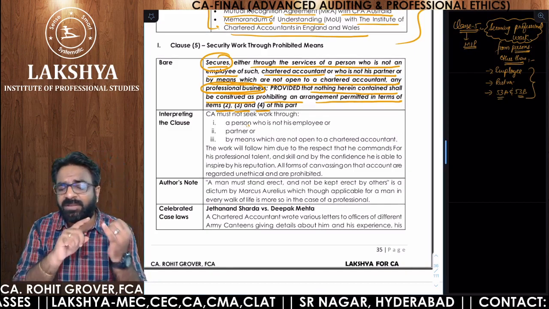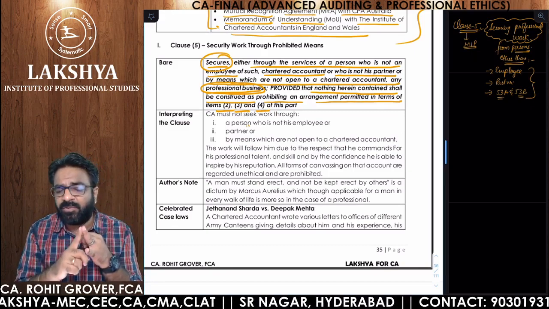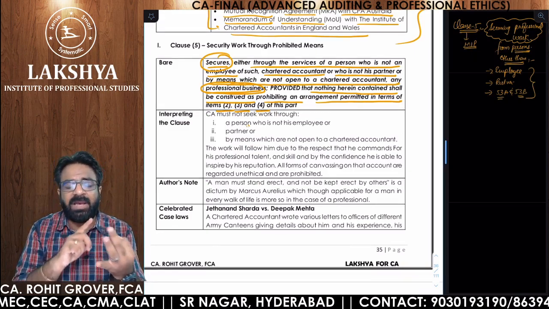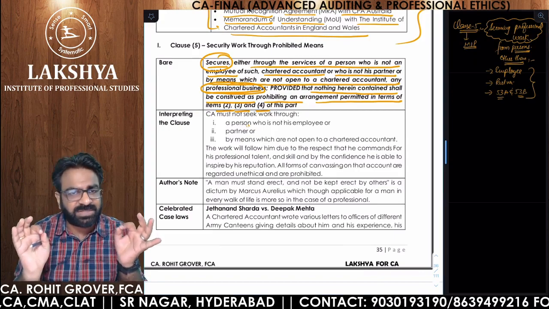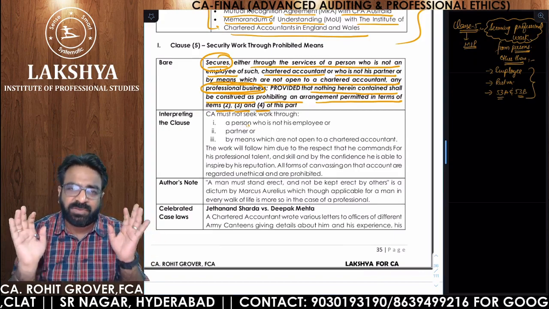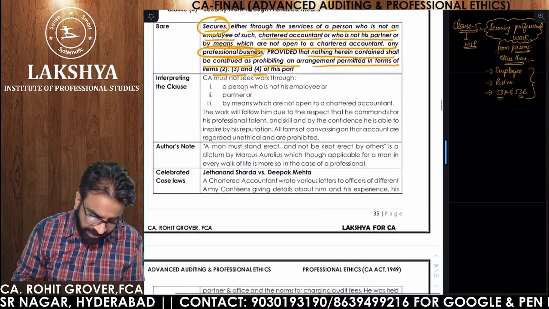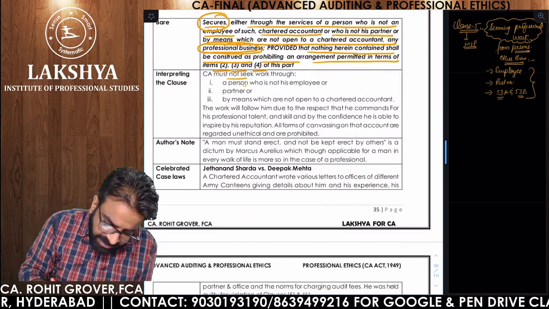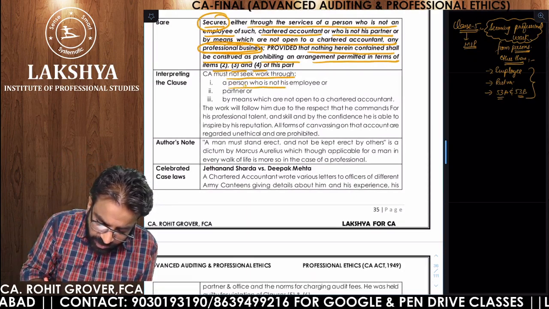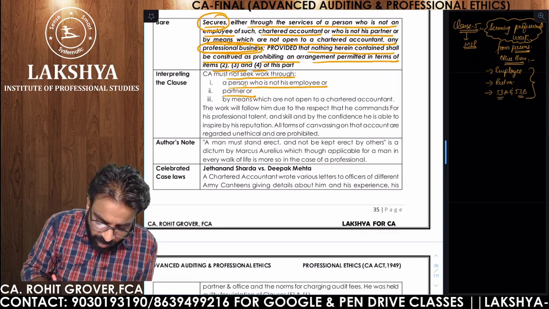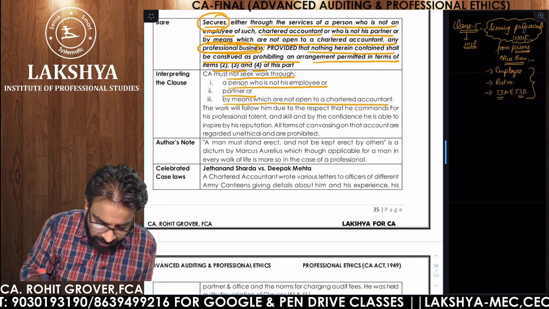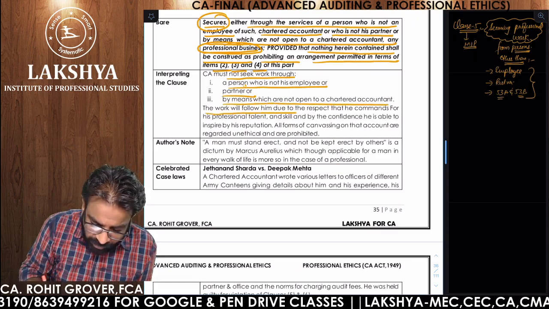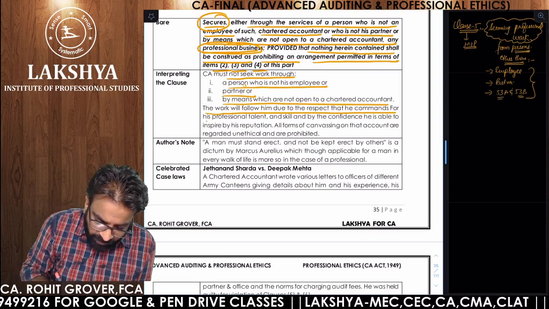That's why a member in practice will be held guilty of professional misconduct if you are securing professional work from other than your employee, other than a chartered accountant, other than your partner, and other than the other professionals given under section 53A and 53B regulation. Now see, what is the interpretation of the clause? CA must not seek work through a person who is not his employee or his partner, or by means which are not open to a chartered accountant.